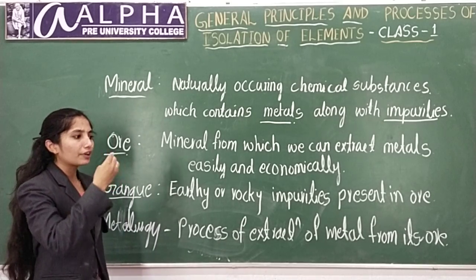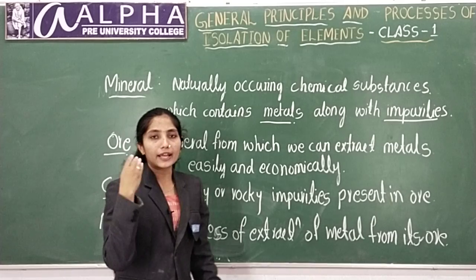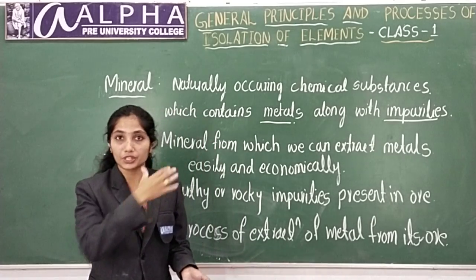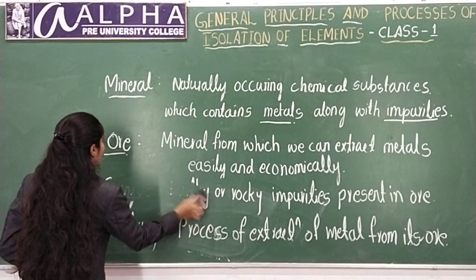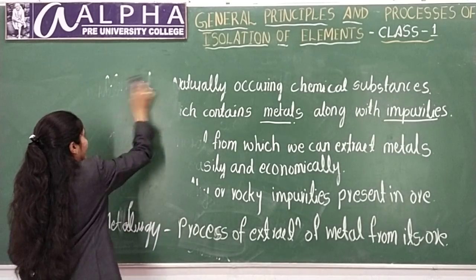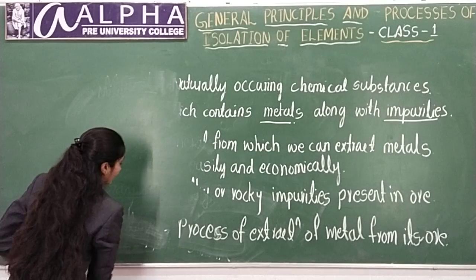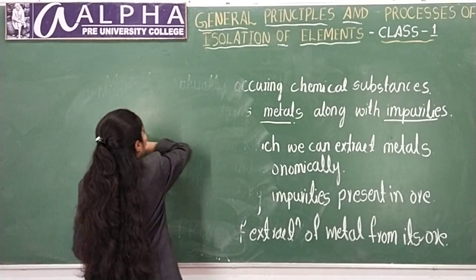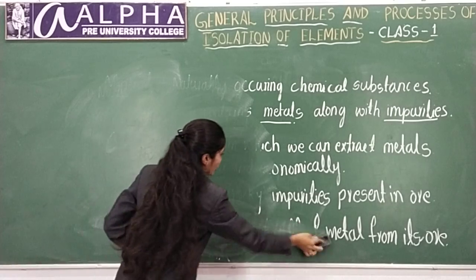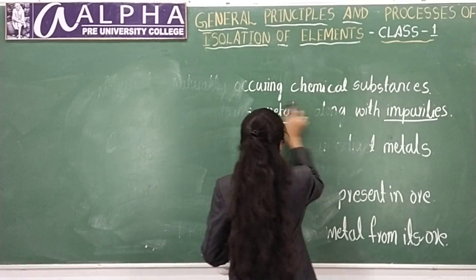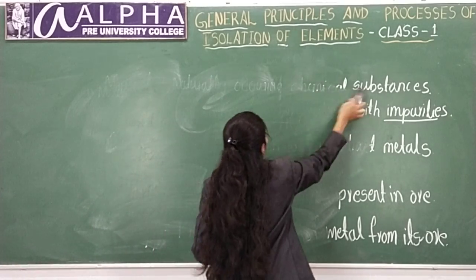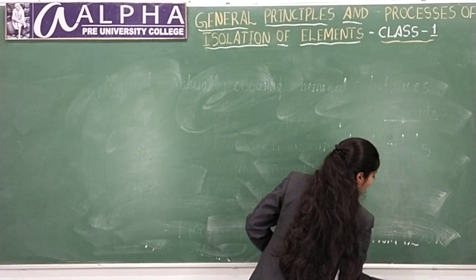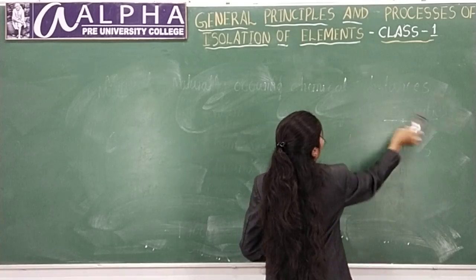There are different procedures for extraction of metals. You cannot say there is a single universal procedure for this extraction. Elements are divided into many categories depending on their character and reactivity, and for each category there are different methods of extraction that we are going to study later. In the extraction process there are mainly three steps.